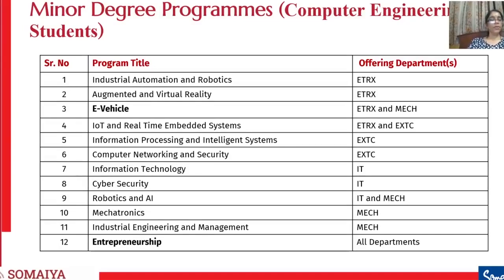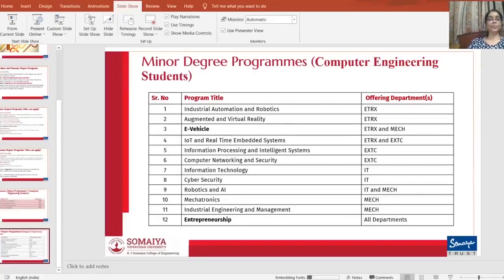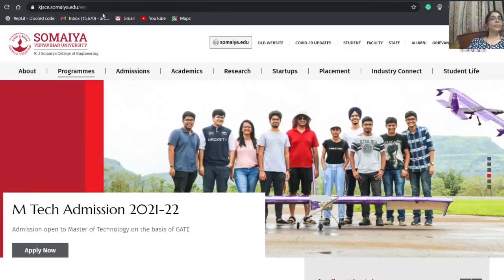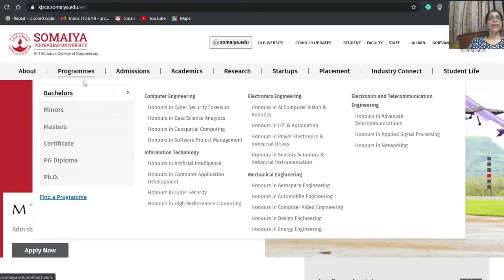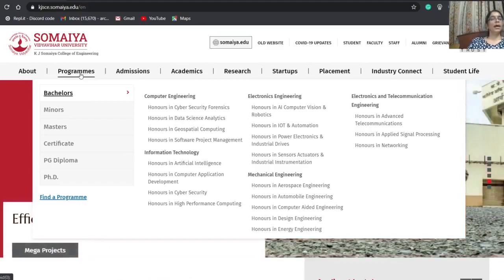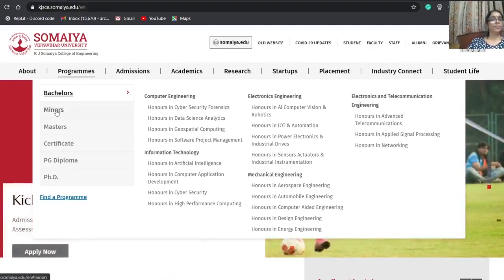First of all, you need to go to kjsc.somaiya.edu. Here you have to go to the Programs tab. Under this Programs tab, you can see Minors over there.